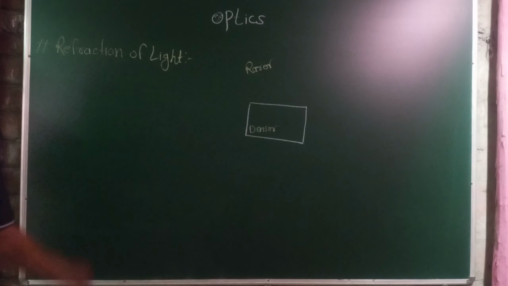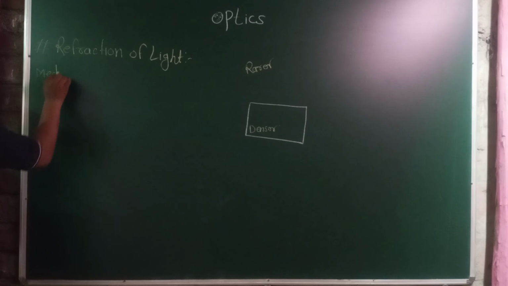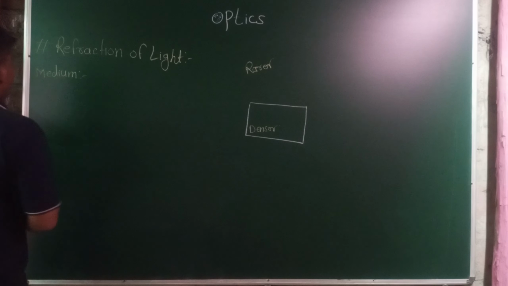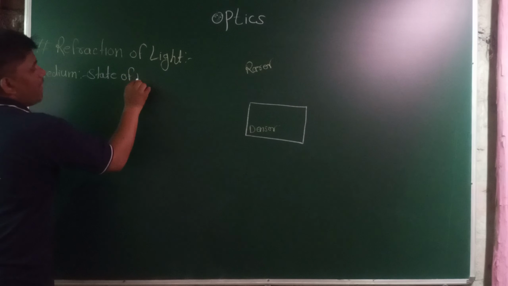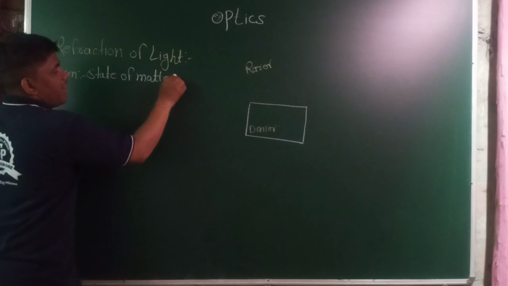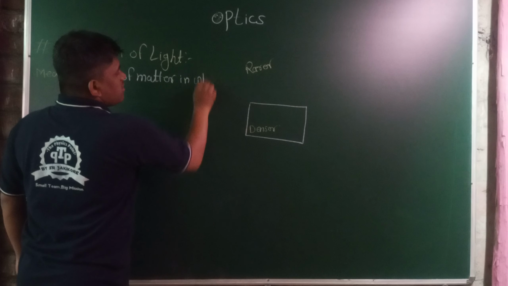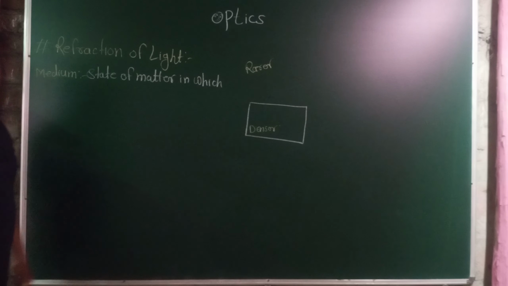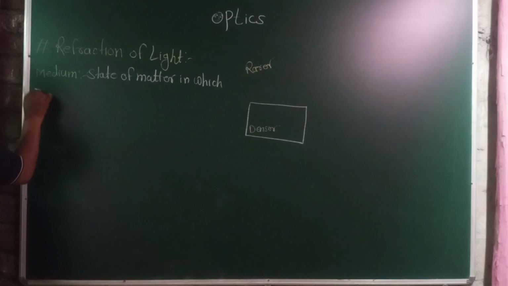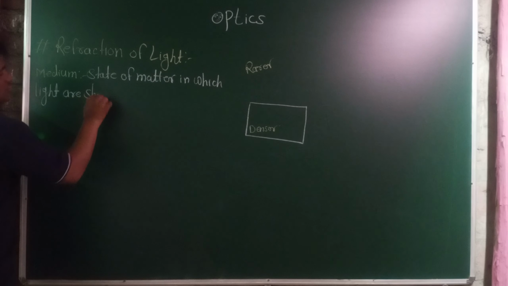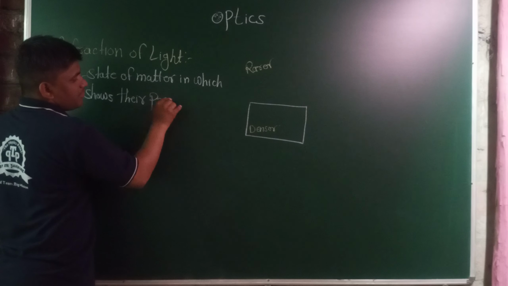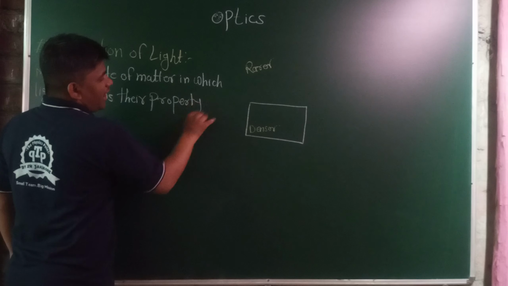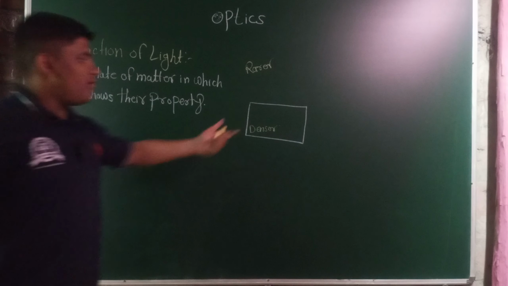Medium is a state of matter in which light shows its properties, and also in which light is propagated or travels.